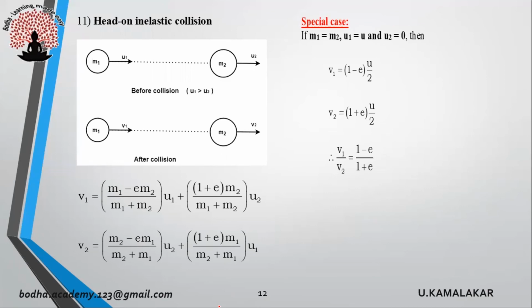Now let us consider head-on inelastic collision between two bodies. We are assuming that a body of mass m1 is moving with velocity u1, another body of mass m2 is moving with velocity u2. We are assuming that u1 is greater than u2 and both bodies undergo head-on inelastic collision. Then after collision, v1 is the final velocity of first body and v2 is the final velocity of second body. Then v1 = ((m1 − e·m2)/(m1 + m2))·u1 + ((1 + e)·m2/(m1 + m2))·u2. Similarly, we can find v2 also.